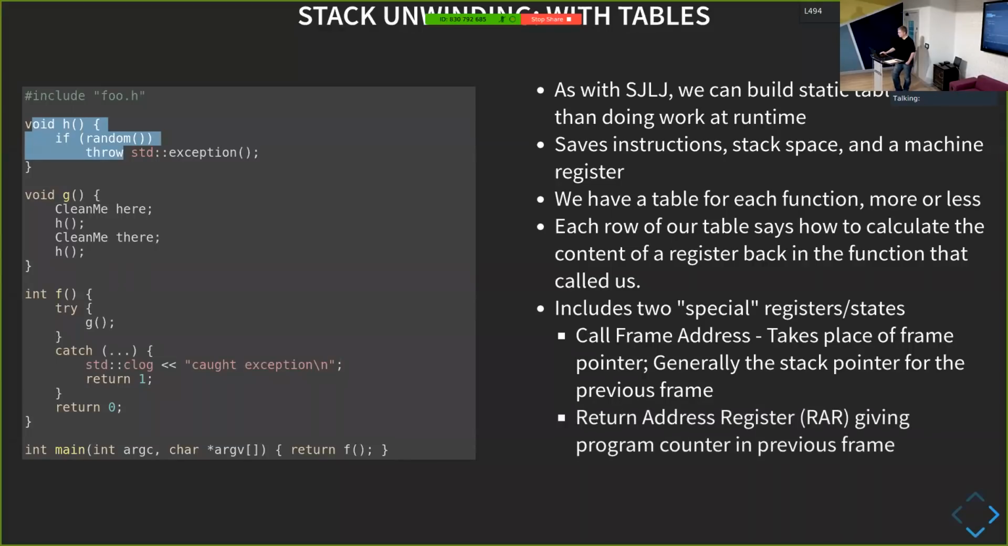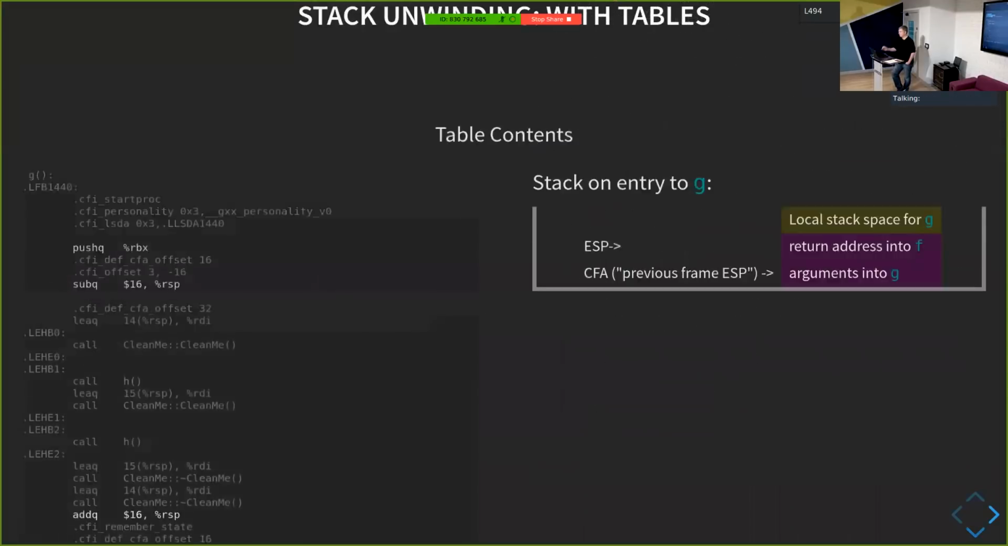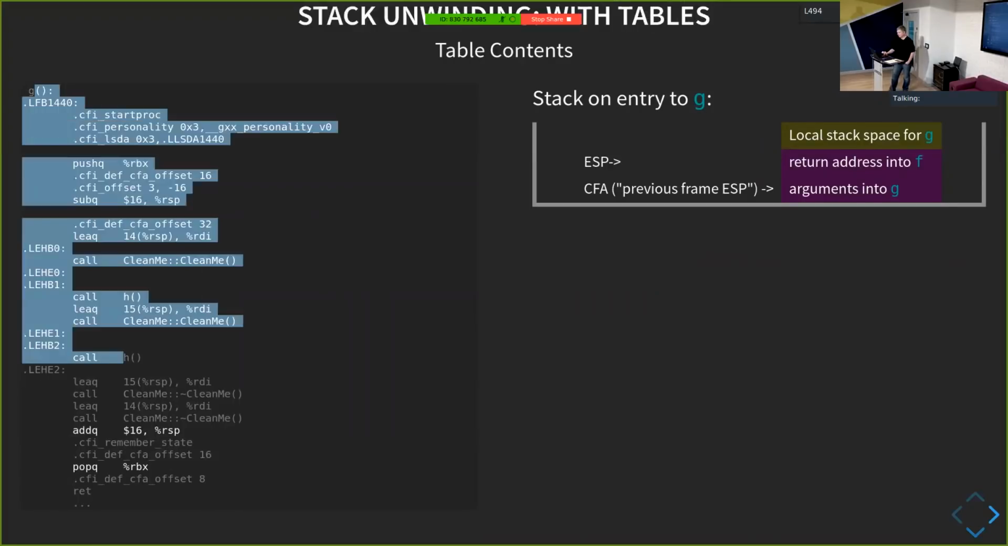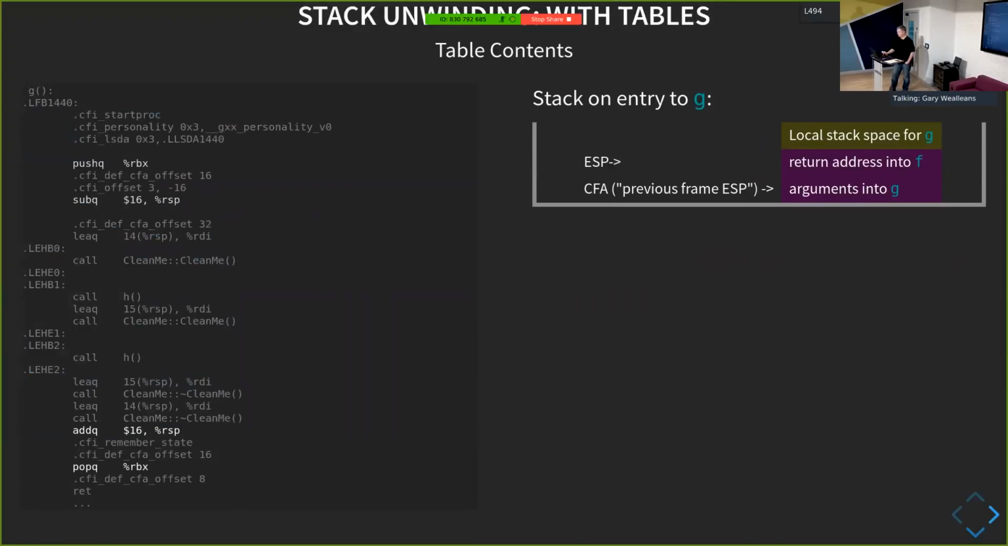All right? And we also have this special return address register, and the return address register takes the place of, or is kind of an alias for, the instruction pointer at that point. Okay? So here's our annotated assembly language again. Again, don't be too caught up on the instructions themselves.